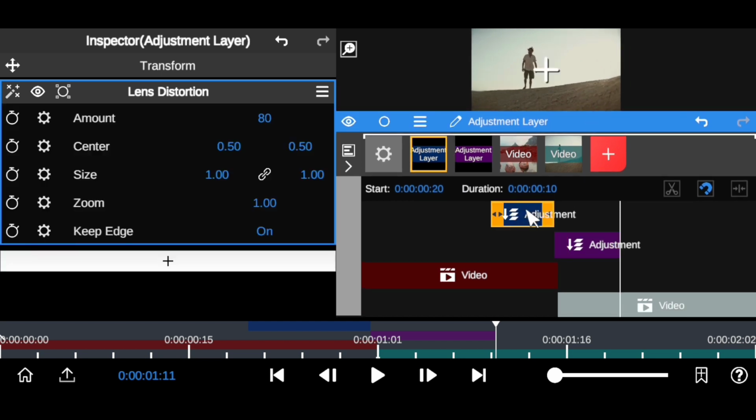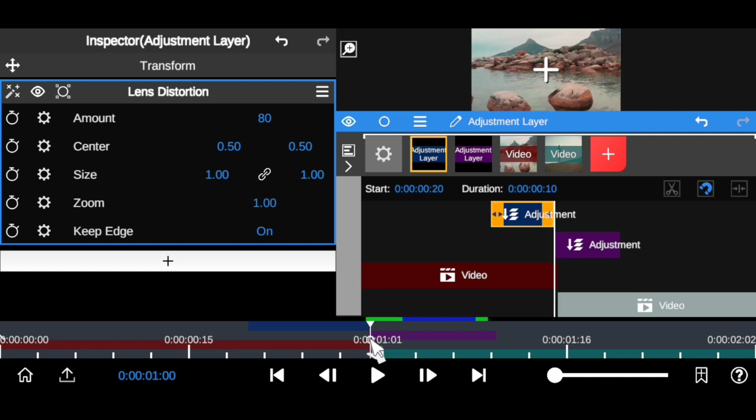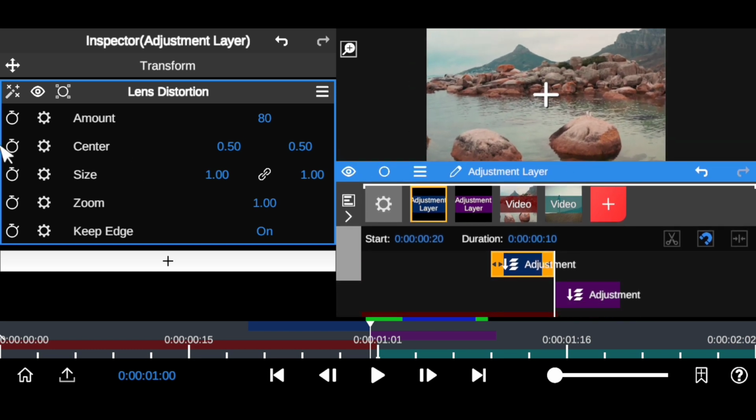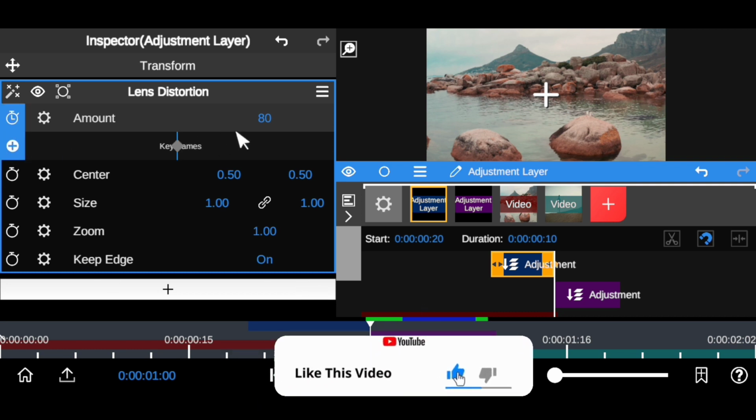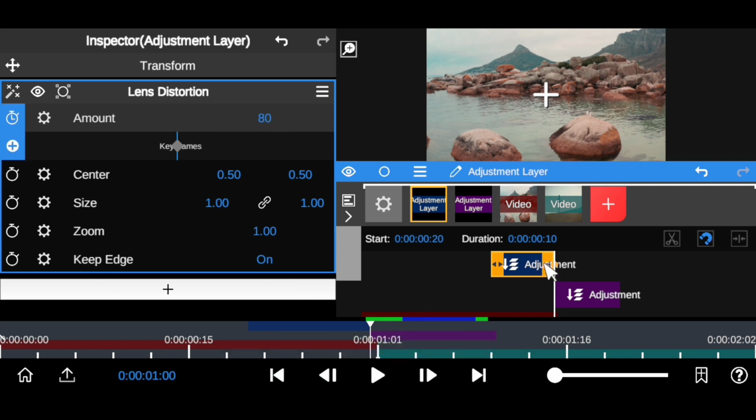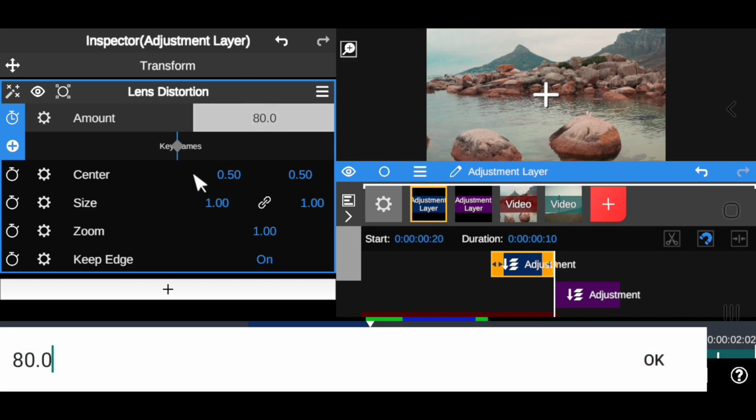So you want to come down to this first one and animate this lens distortion. Bring your timeline to the cut right here. Make sure it's in between the cut. If you want to know that, you can just come right here, and as you can see, it's going to display the video cut right there. So all you want to do now is come to this keyframe, open it up, and add your first keyframe, and set this first keyframe of your first adjustment layer to negative.